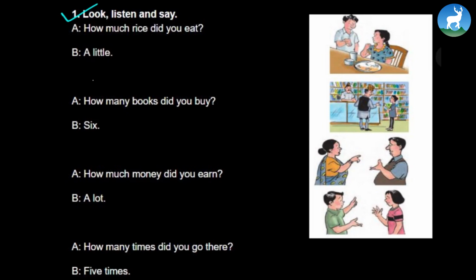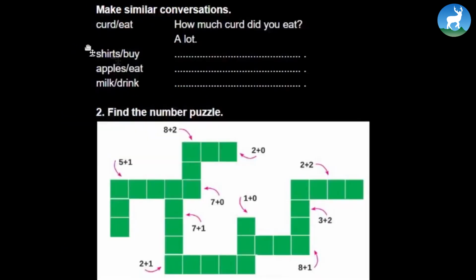A little. How many books did you buy? 6. How many books did you buy? 6. How much money did you earn? A lot. How much money did you earn? A lot. How many times did you go there? 5 times. How many times did you go there? 5 times.